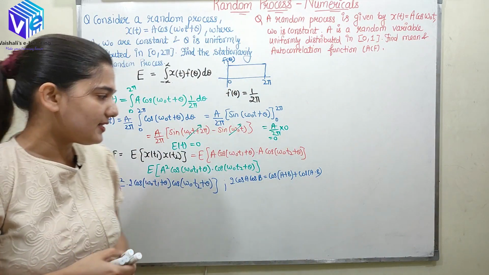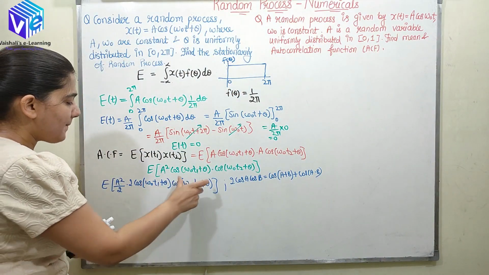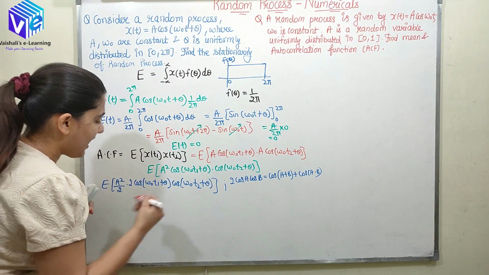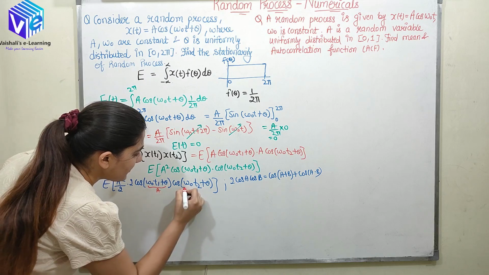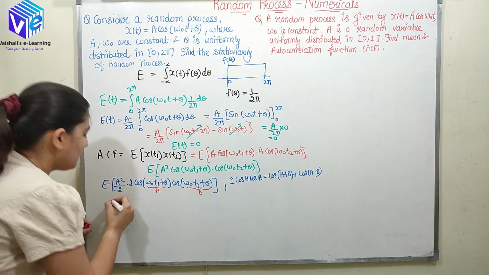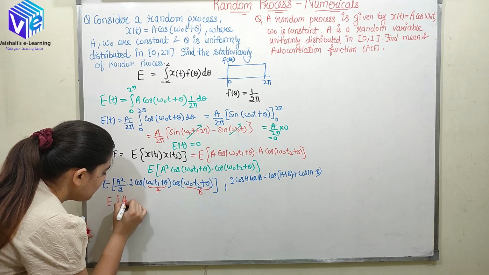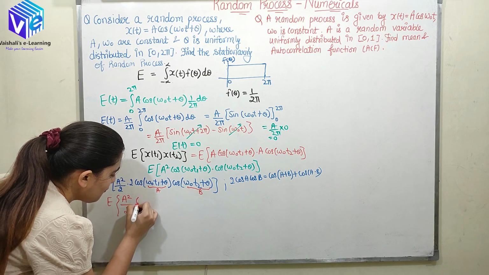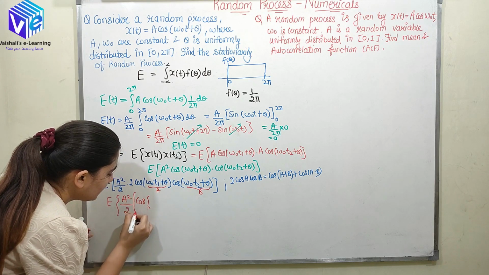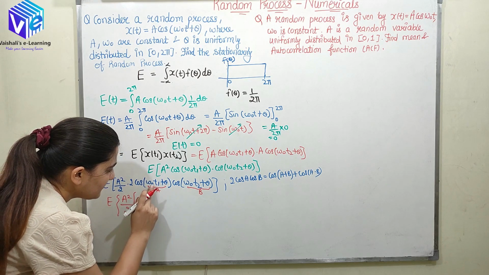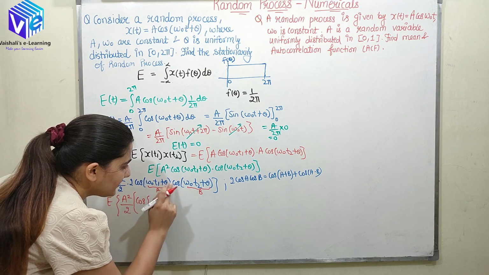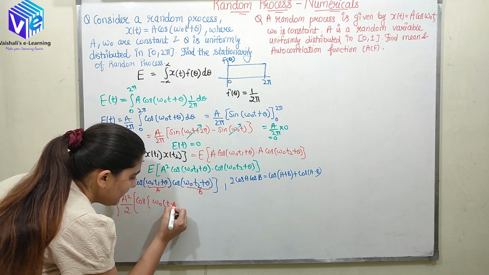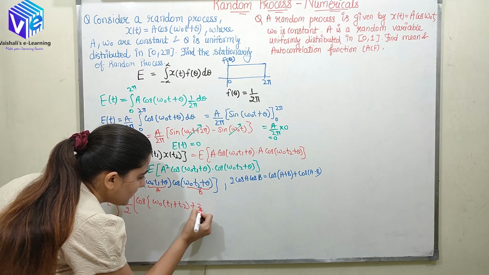I'll just replace this cos A into cos B into 2 by this formula. So here I'll be having A as this full function and this would be my B. So now the mean of this would be simplified as E of a square upon 2 and cos of, so here A plus B would be omega naught t1 plus theta plus omega naught t2 plus theta. So here I can take omega naught common. So t1 plus t2 plus 2 theta.